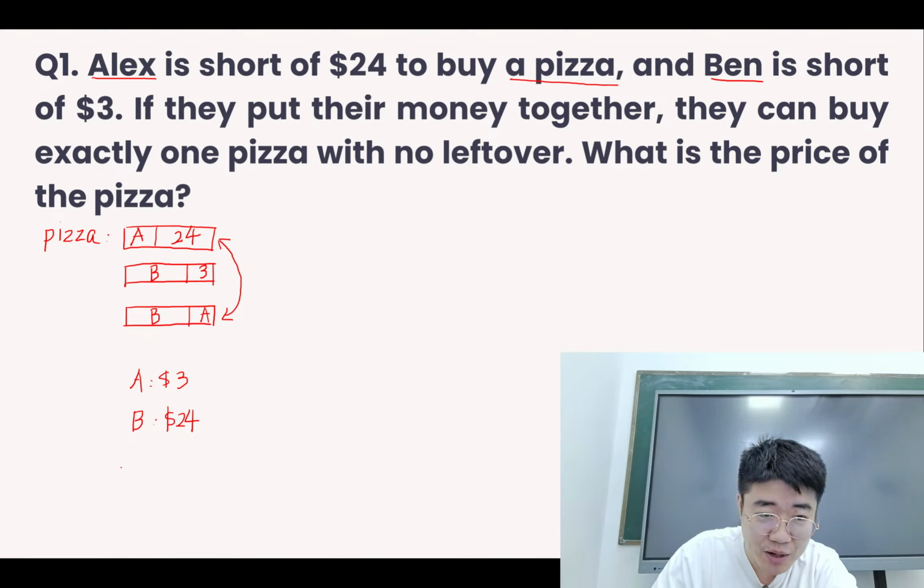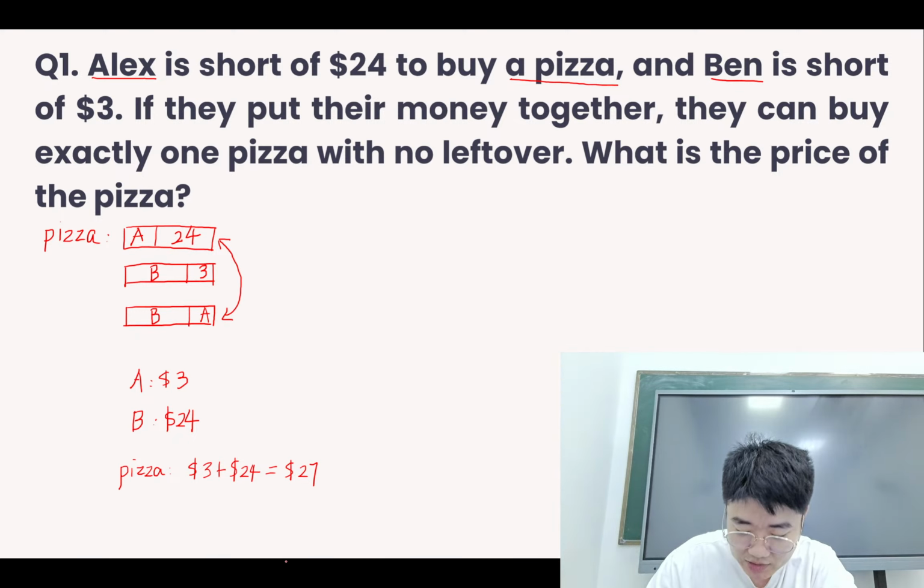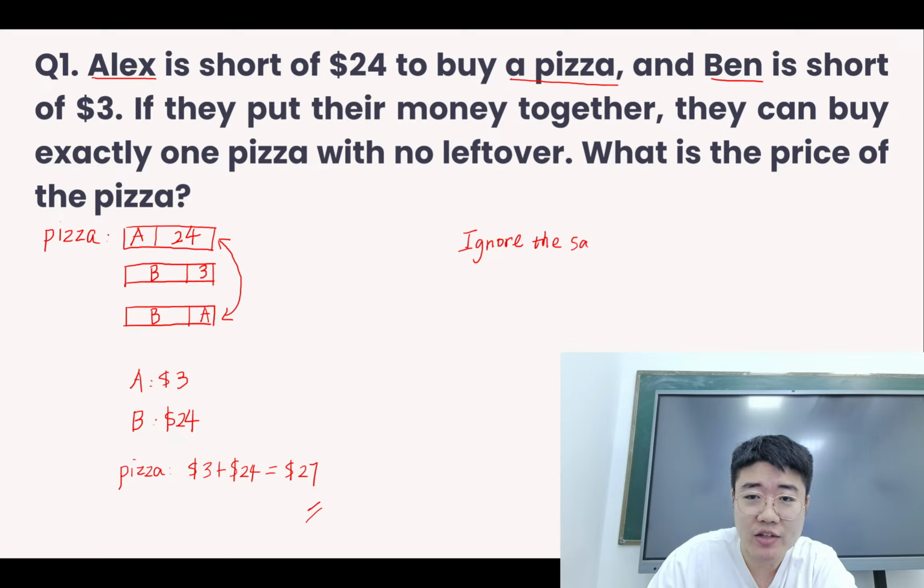So now just one more step, let's get the price for the pizza. This will be 3 plus 24, so it's $27. So when solving the questions, we can see that here you can just ignore the same part and only look at the part that is different when drawing the models.